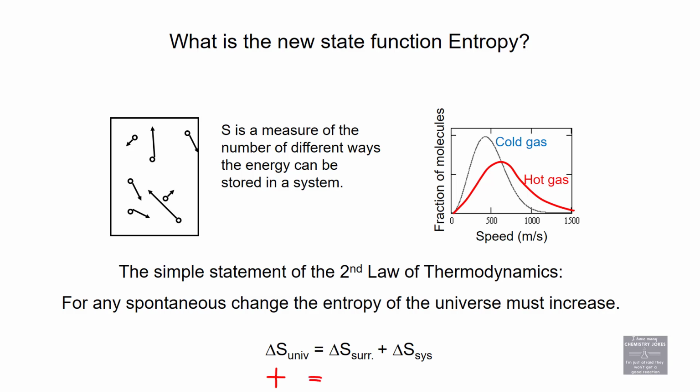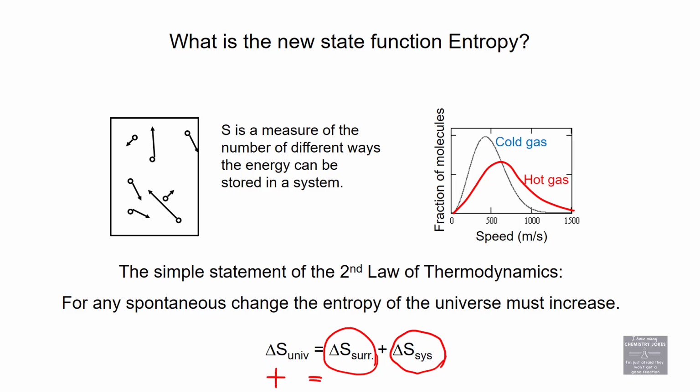The change in entropy of the surroundings could be a negative value, but that means the change in entropy of the system has to be a greater positive value than the surroundings is negative, in order to make this additive property overall positive, right?